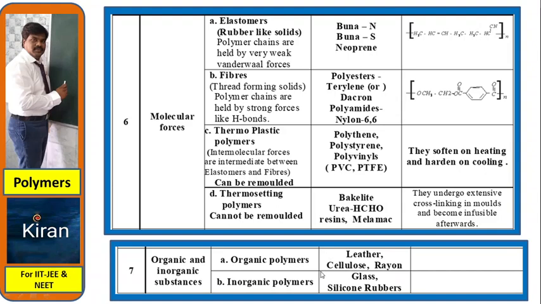Organic and inorganic substances. Organic polymers: leather, cellulose, rayon. Inorganic polymers: glass, silicon rubber.